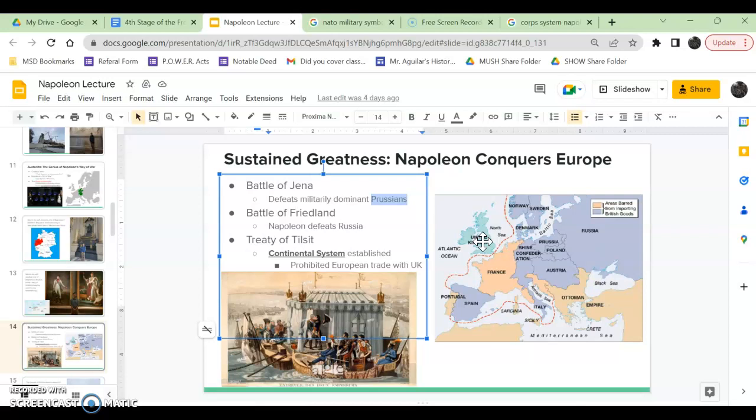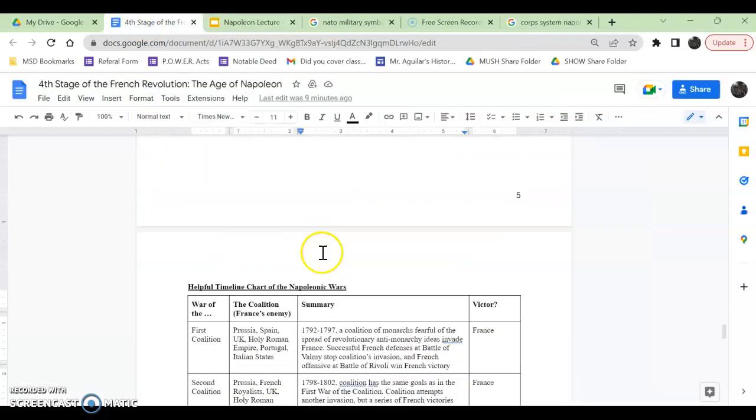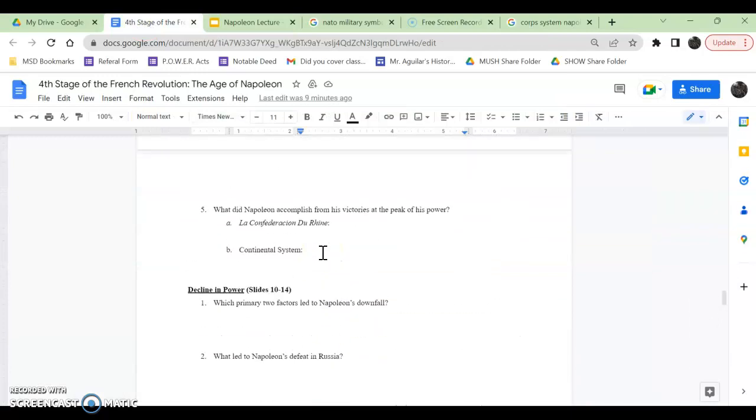So what Napoleon is trying to do with the continental system, aka prohibiting trade between Europe and the UK, is make the UK poor. Hopefully, if no one trades with them, they'll get really poor and they won't have money to keep paying people to fight me. But we'll see that kind of backfire. So what is the continental system? Again, it is the law Napoleon makes that prohibits trade between Europe and the UK in order to make the UK poor. At least that's what Napoleon hopes.